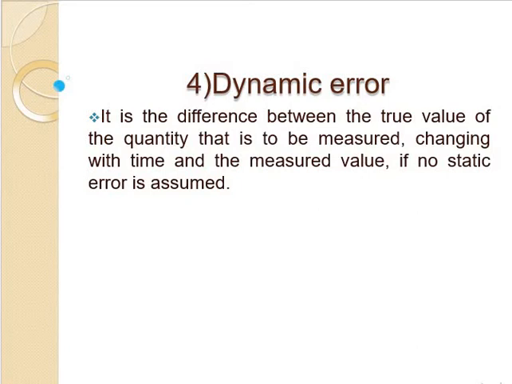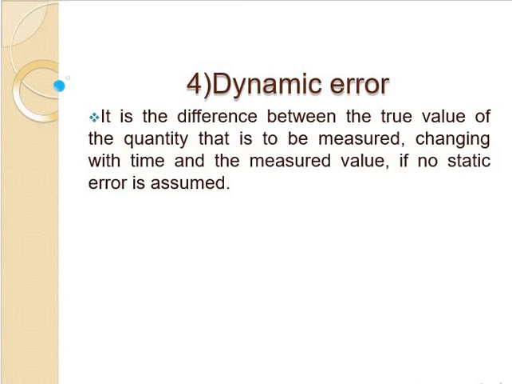Now we can discuss one more error, which is called dynamic error. Dynamic error is the difference between the true value of the quantity to be measured, which changes with time, and the measured value.